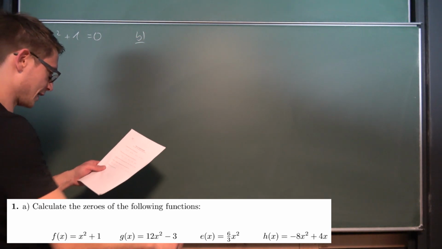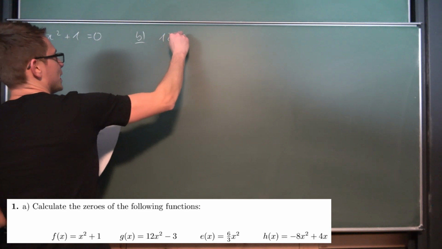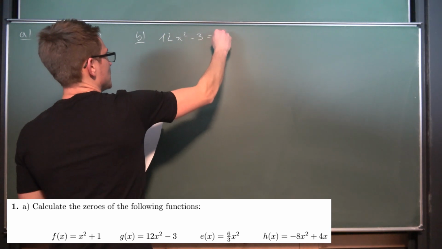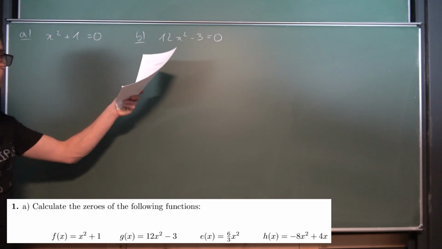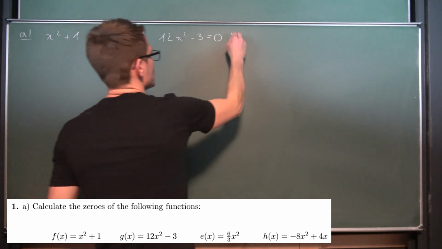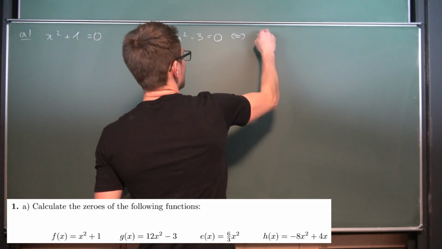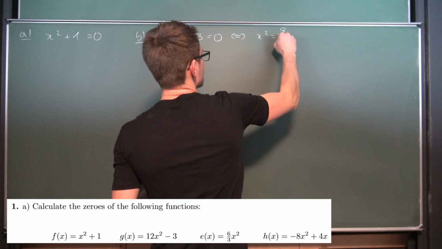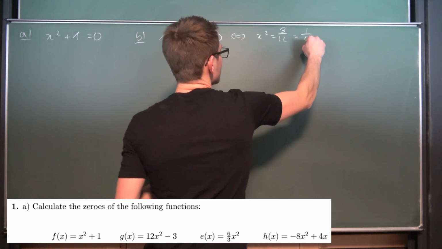Okay, next up we have 12x squared minus 3 must be equal to 0. Adding 3 on both sides and dividing by 12, we are going to get that x squared is equal to 3 over 12 or 1/4.